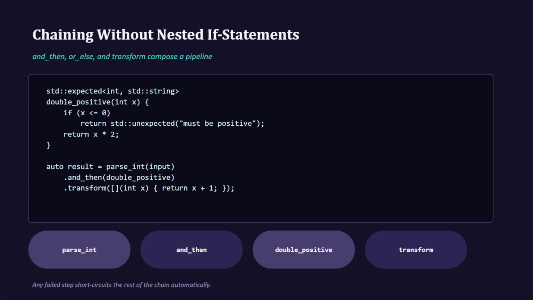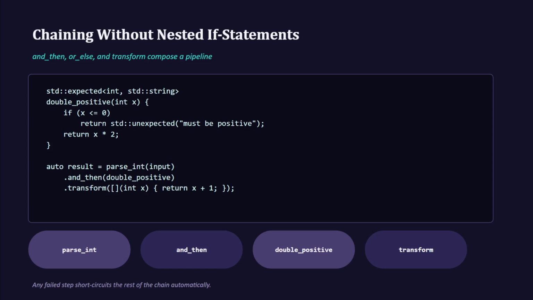Now let's move much deeper into this and try to chain them. The real value shows up when you start chaining fallible operations. std::expected gives you monadic operations: and_then, or_else, and transform, like this. They let you compose a pipeline instead of nesting conditionals.